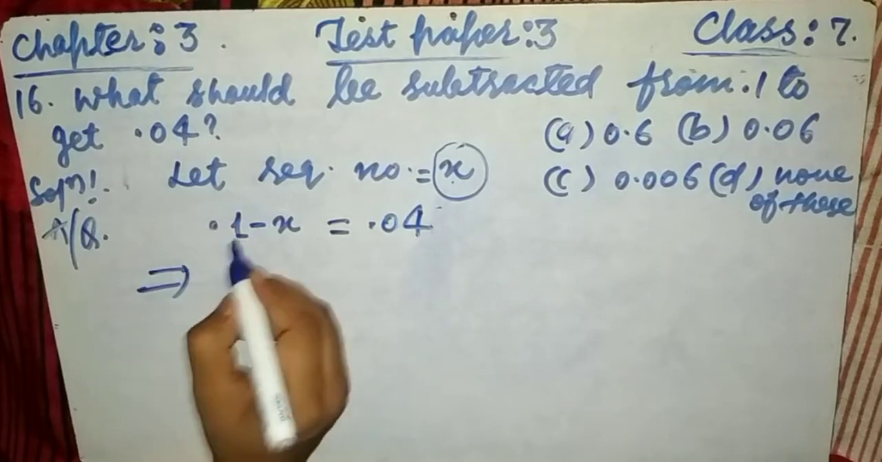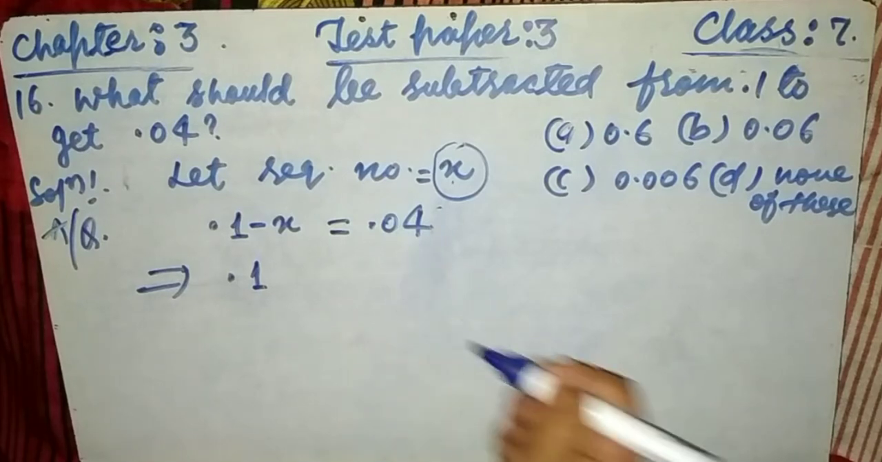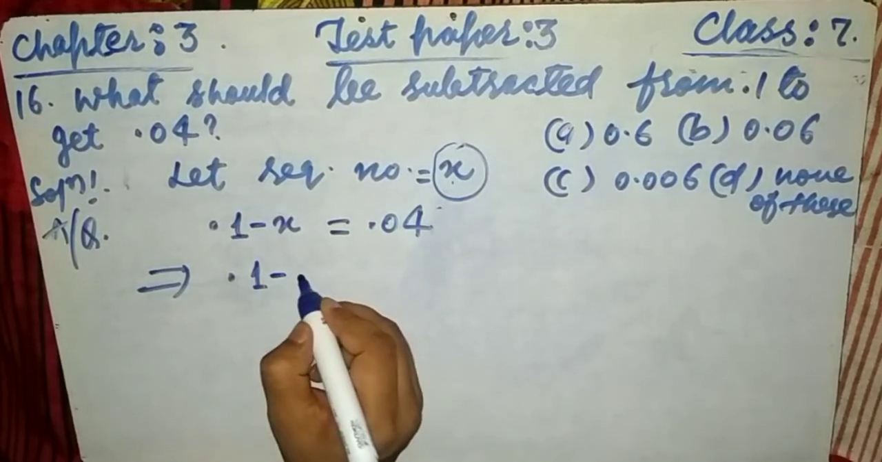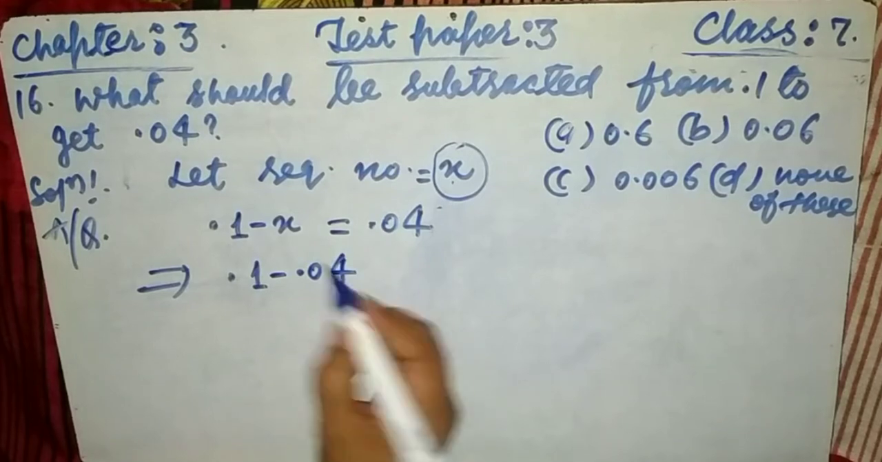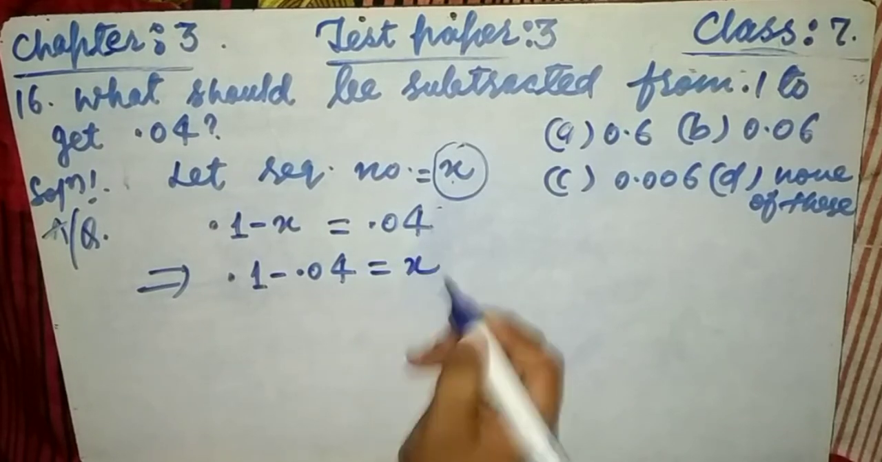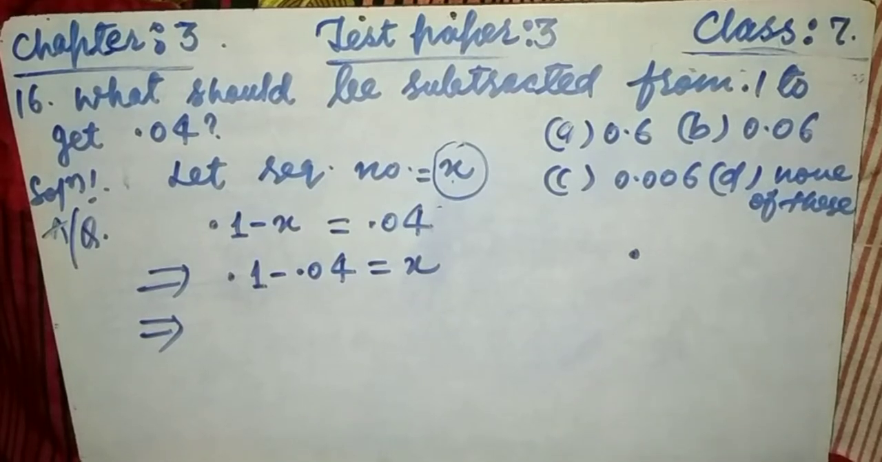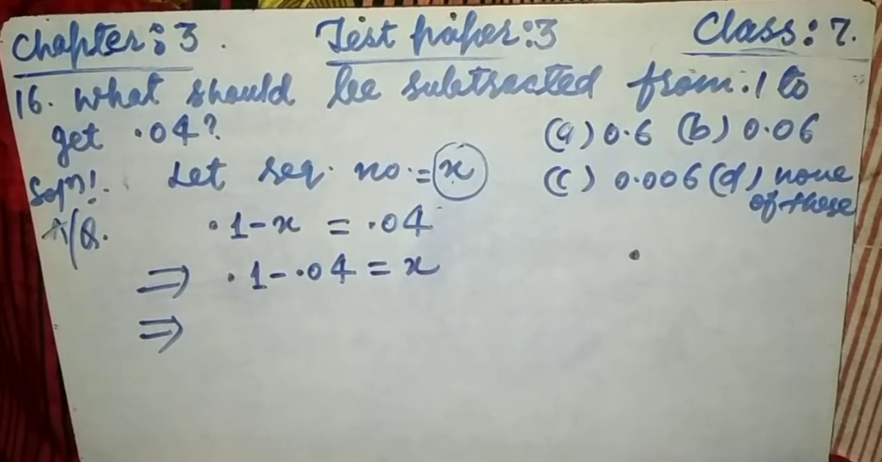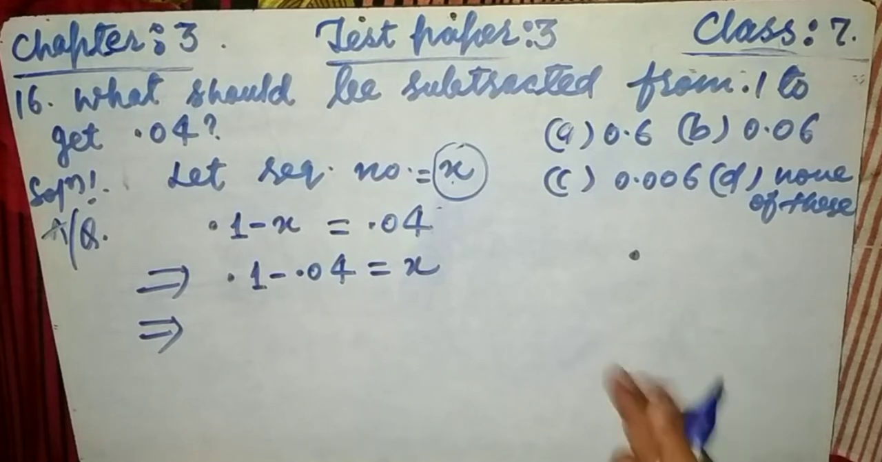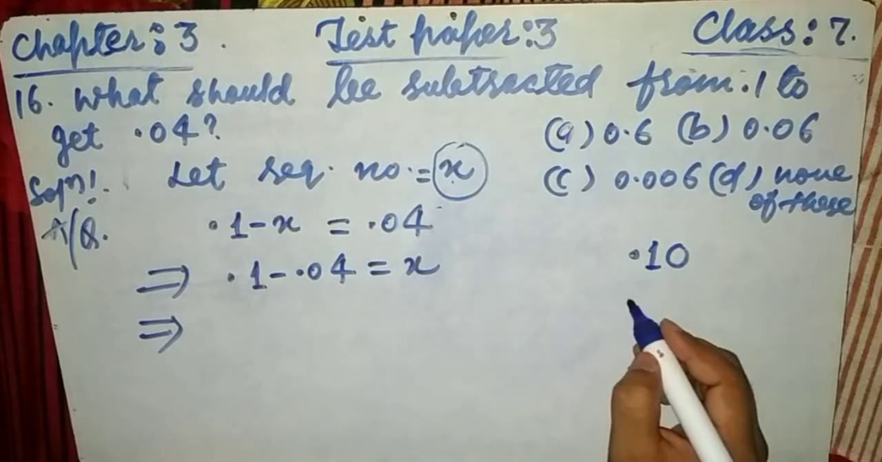Now solve, friends. This is 0.1 as it is. Bring this 0.04 towards the left side and we will get the negative sign. Bring this minus x towards the right-hand side with the positive sign, so minus x becomes plus x. So here, friends, how to subtract: these are unlike decimals, and in order to subtract unlike decimals, first we have to convert them into like decimals.